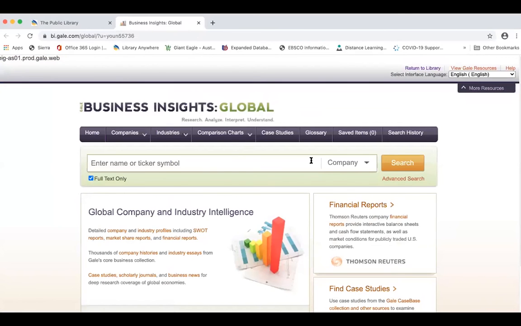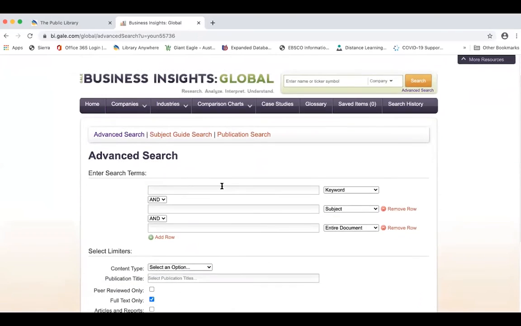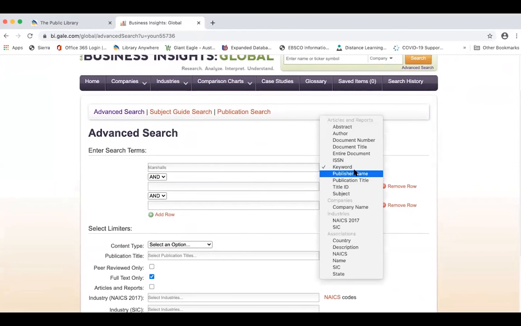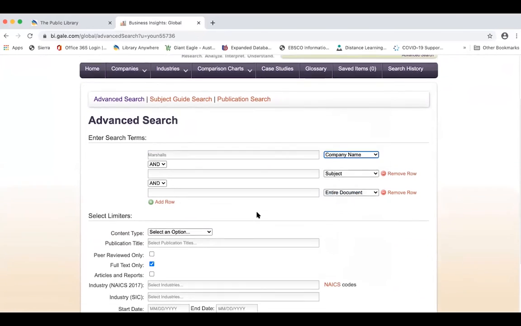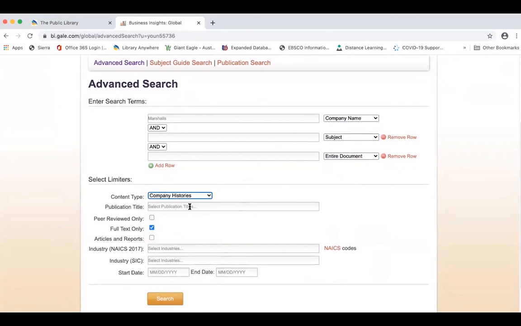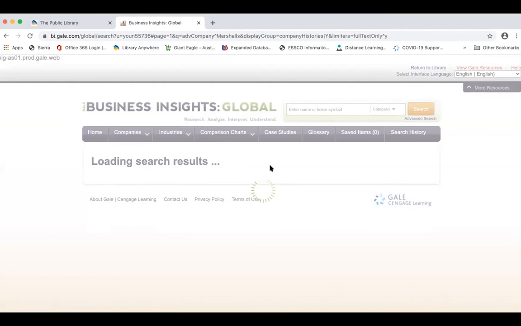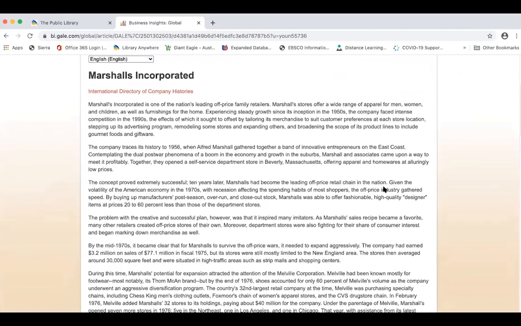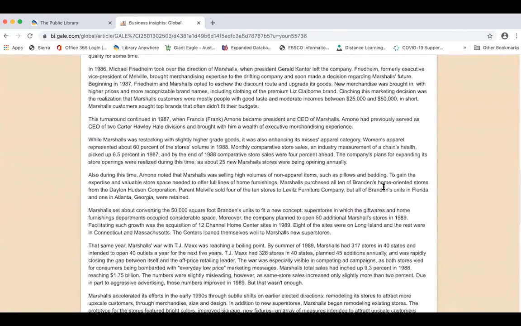The first one we're looking at is Business Insights Global. And what's handy here is going to the advanced search and looking for a company's history. The example I like to use is Marshall's. And the reason I like to use Marshall's is because when you go to Marshall's company website, it has no company history. But I can come here, put in a company name search of Marshall's with the content type of company histories, click search, and this Marshall's Incorporated, if I would print this out, it gives me a 4 to 5 page long company history.